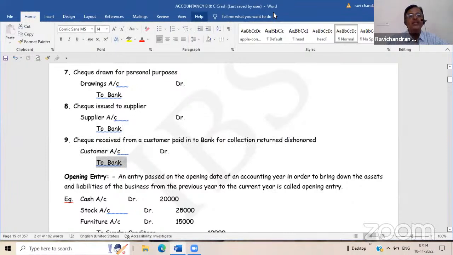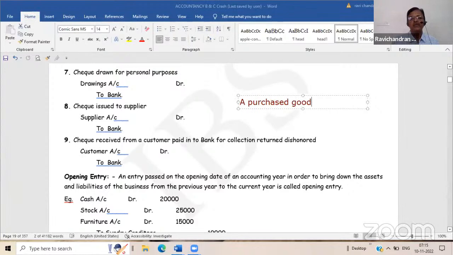I will give you the sequence of why it is happening like that. Suppose Mr. A purchased goods on credit. What is the entry? Say the journal entry. A purchased goods on credit. Purchase account debit to A.